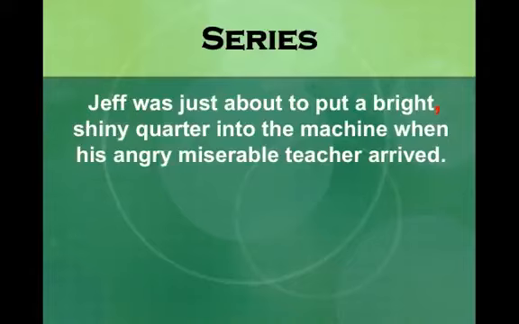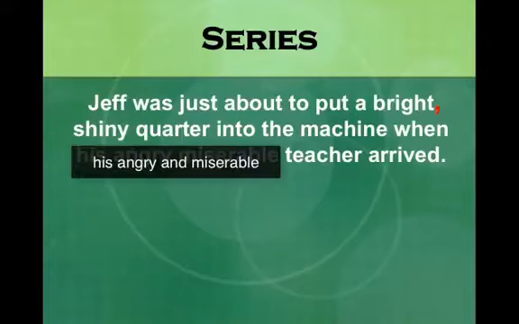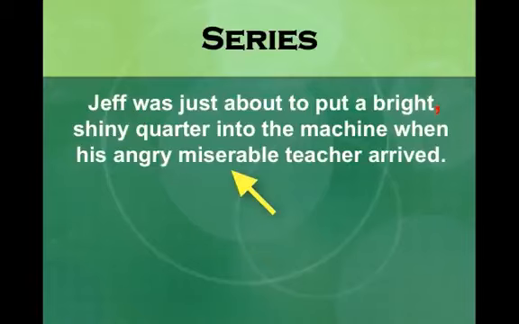Let's look at the second half of the sentence. Into the machine when his angry, miserable teacher arrived. Let's try the test. His angry and miserable teacher. That works. His miserable, angry teacher. That also works. Miserable is not age or color, so I do need a comma.